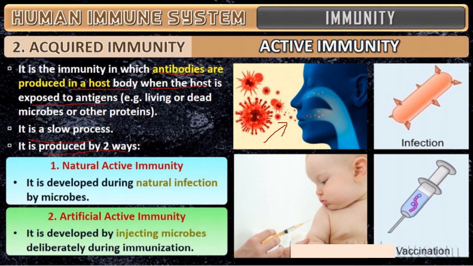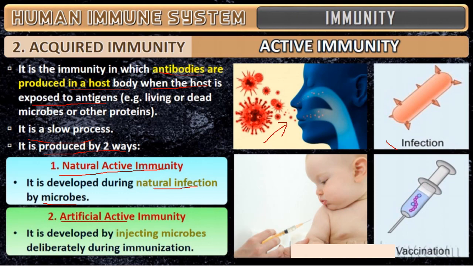Which are the two ways? Natural active immunity is developed during natural infection by microbes. As soon as the microbes enter the body, by this infection the antibody will be produced and the microbes will be thrown out.